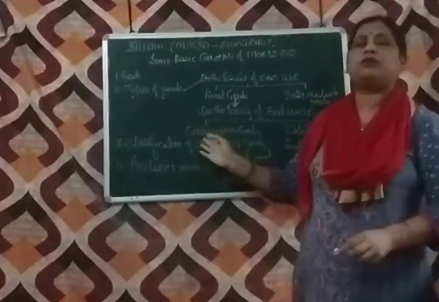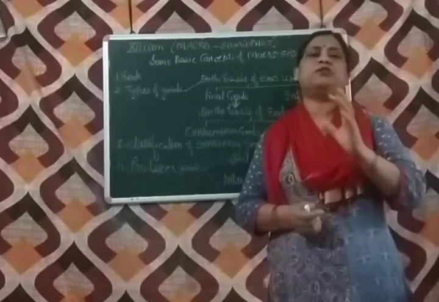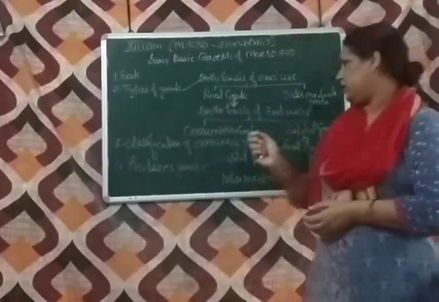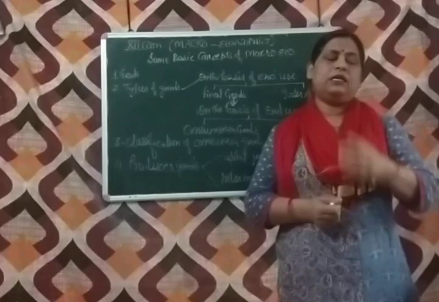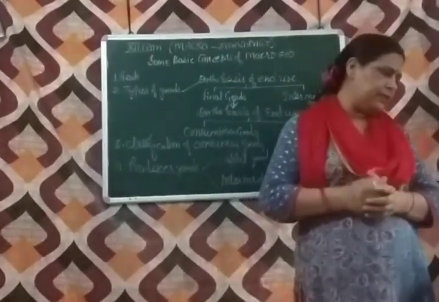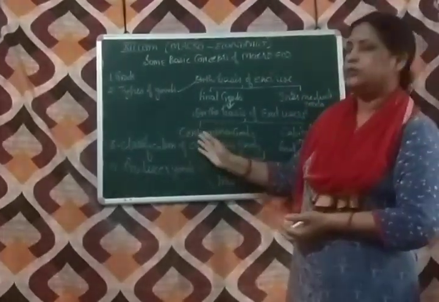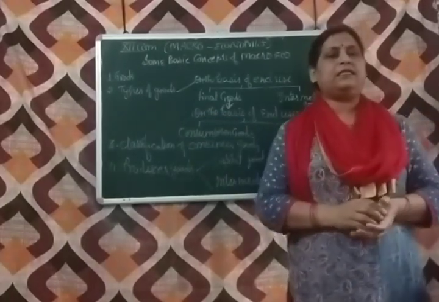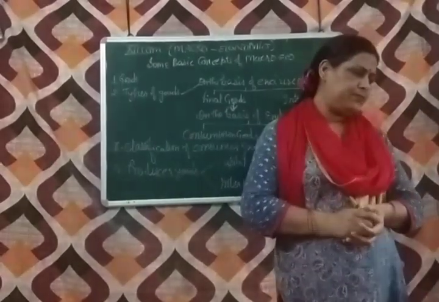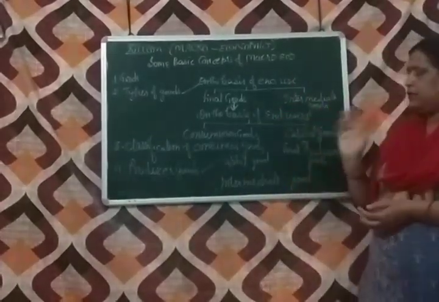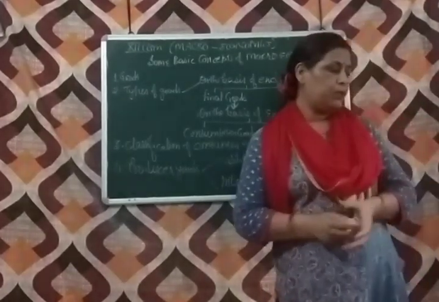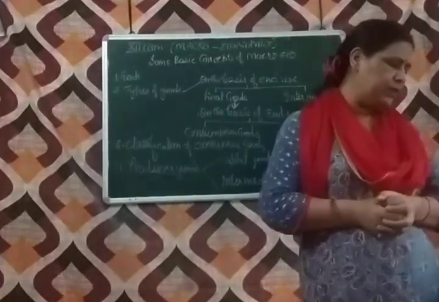Expenditure on consumer goods is known as final consumption expenditure, and expenditure on capital goods is known as investment expenditure. Consumer goods raise the standard of living of the people, and capital goods show the production capacity of the economy, which leads to GDP growth.